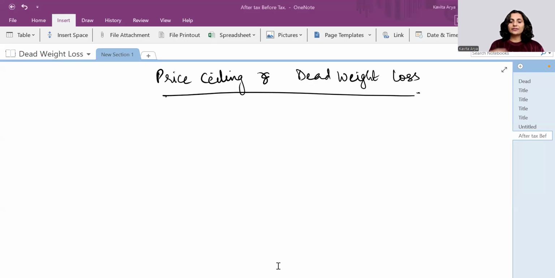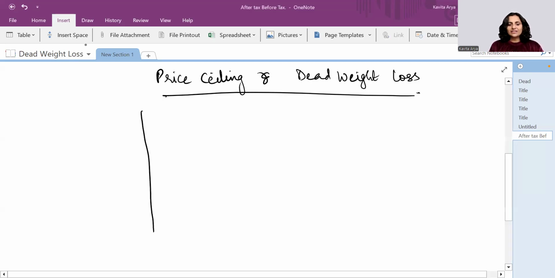So what happens when there is any sort of government intervention? So let us check how the administered prices create some sort of problem or reduce the social benefits or surpluses and induce the social cost in the society. So let's understand the price ceiling and deadweight loss.